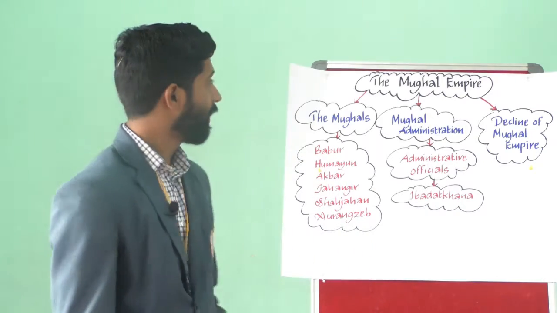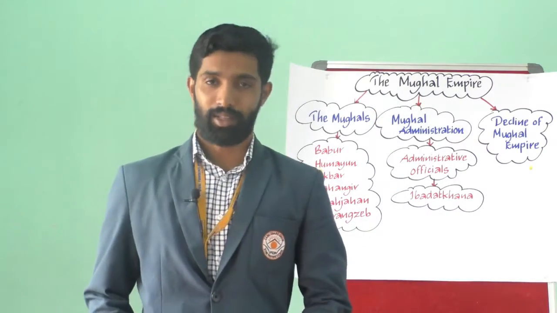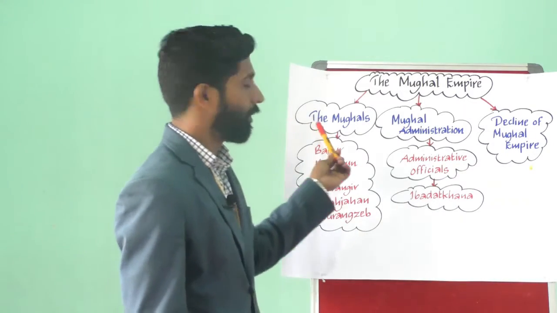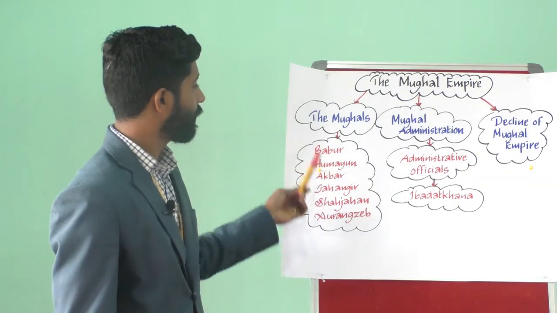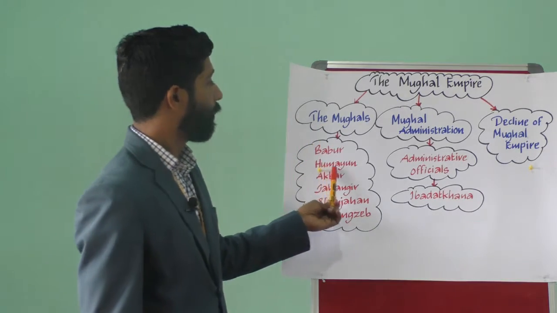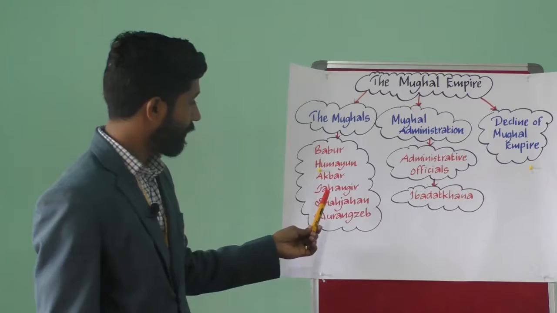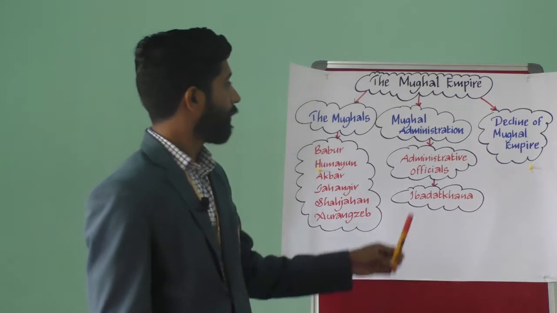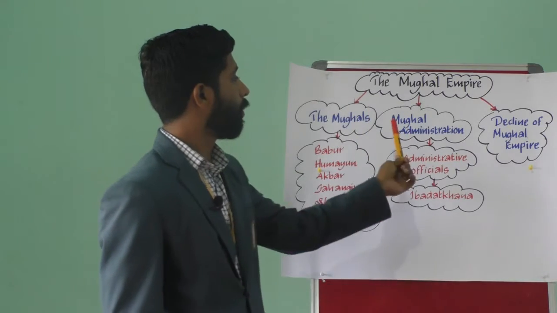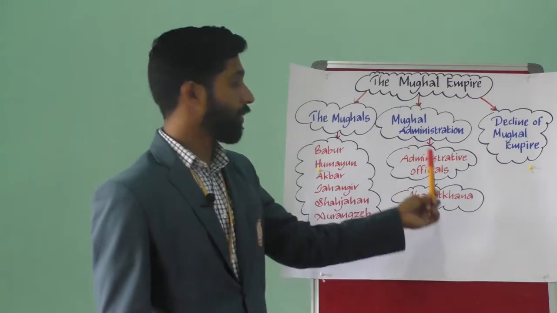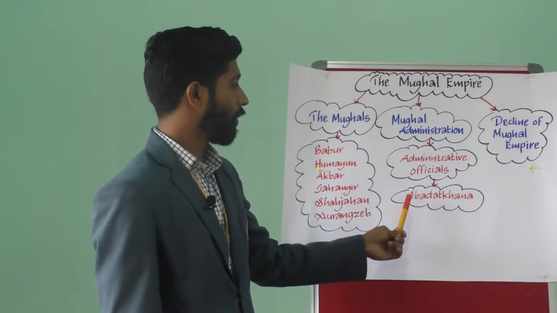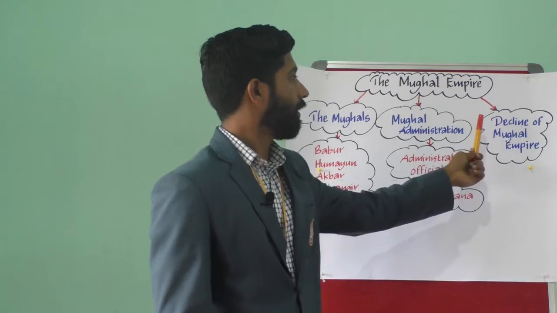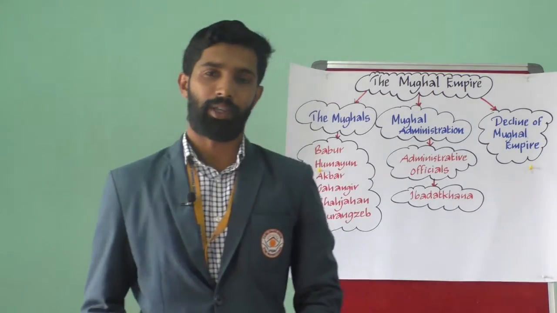Today we are going to learn a new chapter from history, that is the Mughal Empire. So let us have a look into the mind map. The Mughals, these are the kings: Babur, Humayun, Akbar, Jahangir, Shah Jahan and Aurangzeb. And we will learn about the Mughal administration, administrative officials, and also Ibadat Khana. And at the end, the decline of the Mughal Empire.